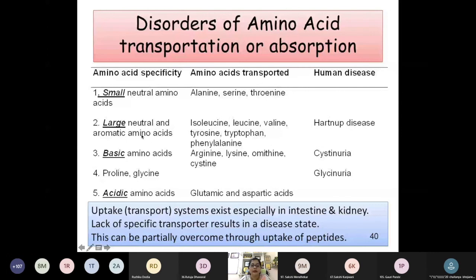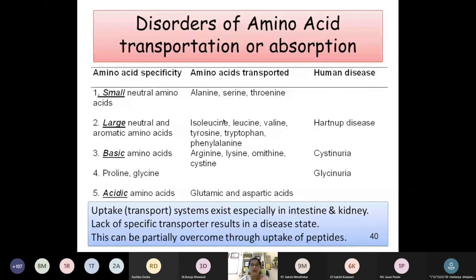Now here you can see the second disorder, when the transporter for large neutral and aromatic amino acids is not functioning properly. What will happen? The amino acids like isoleucine, leucine, valine, tyrosine, tryptophan, phenylalanine, most of them are essential amino acids. So these essential amino acids are not getting absorbed in our body.